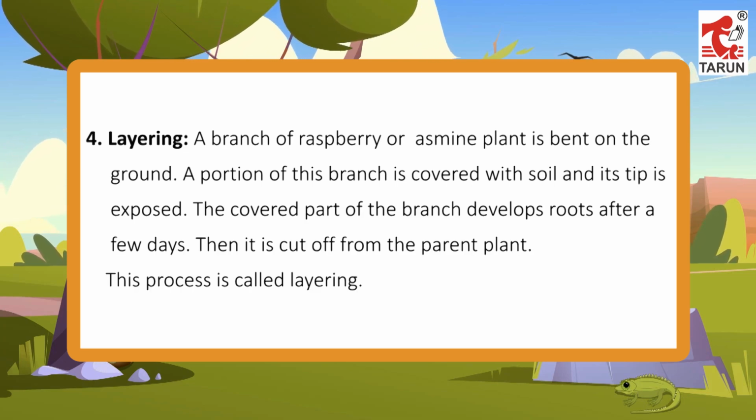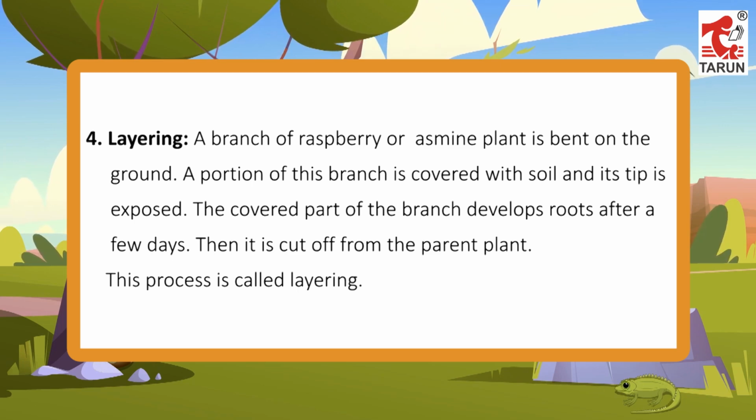4. Layering. A branch of raspberry or jasmine plant is bent on the ground. A portion of this branch is covered with soil and its tip is exposed. The covered part of the branch develops roots after a few days. Then it is cut off from the parent plant. This process is called layering.